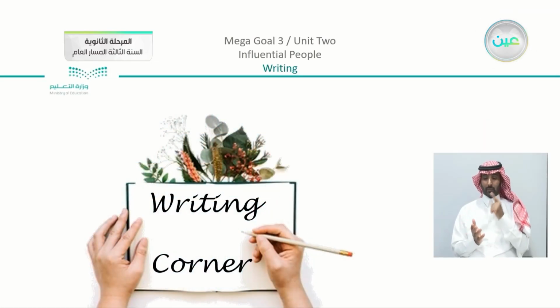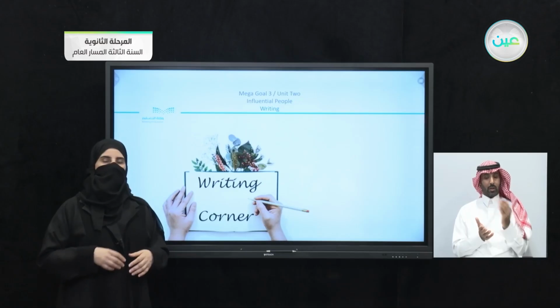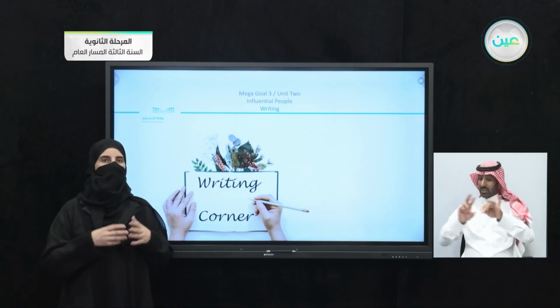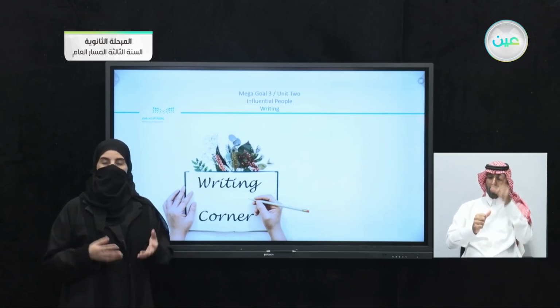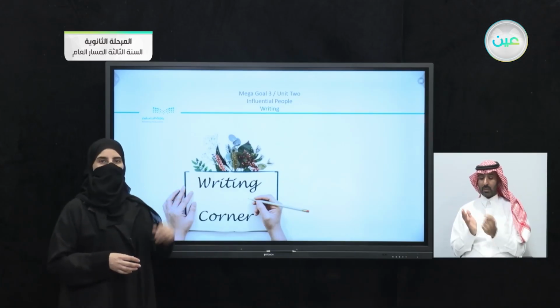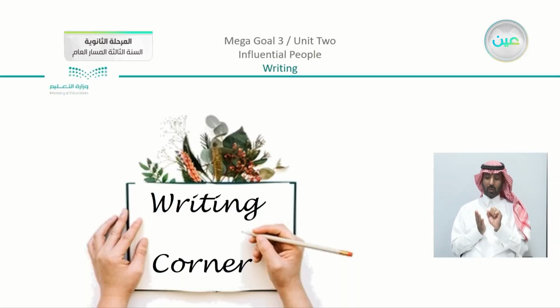Now, we are going to learn from the parts that we did before, which are using the connectors. We have the topic sentence, choosing, of course, number one, the famous figure that you have in mind, and we're going to apply it within the writing corner that we have in the book. So we are going to start.